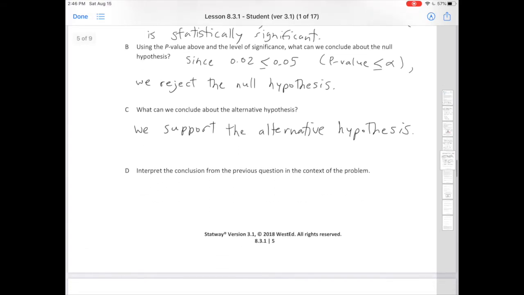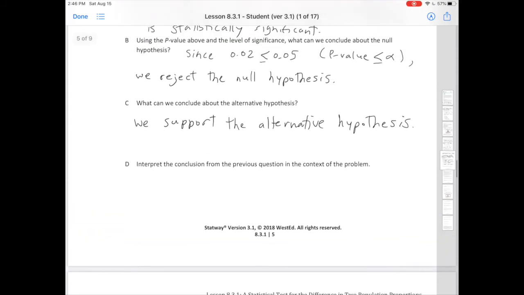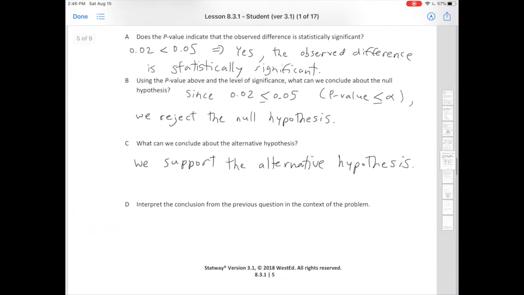So interpret the conclusion from the previous question in the context of the problem. Okay. Remember, we always have to write a full English sentence here that explains everything. So, at a 5% significance level, the evidence supports the claim.